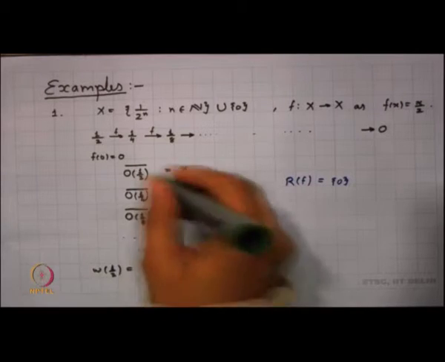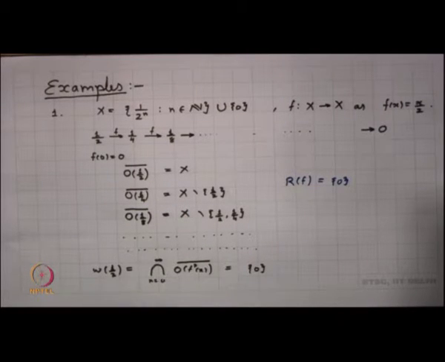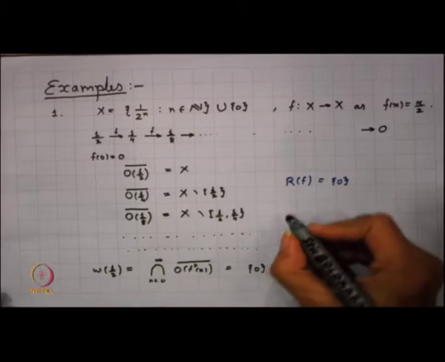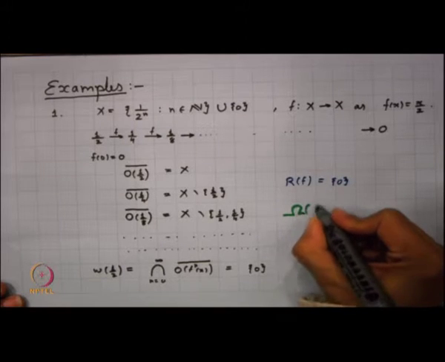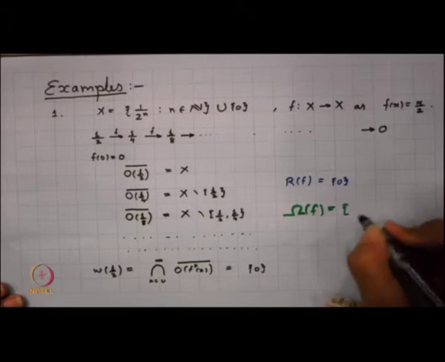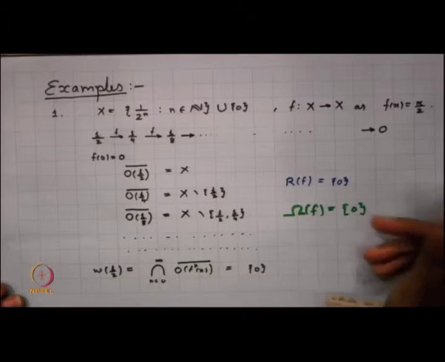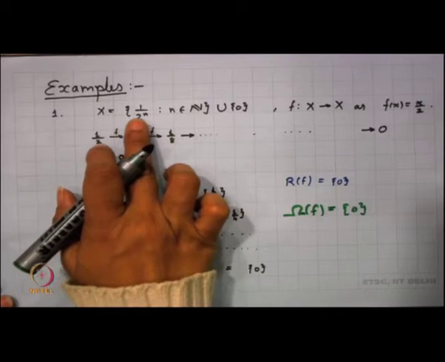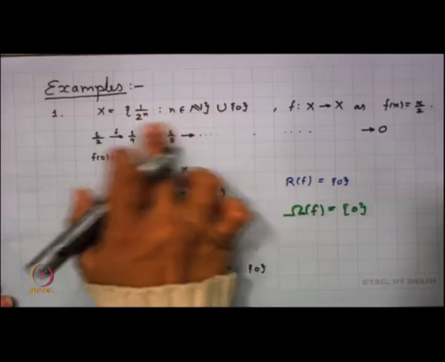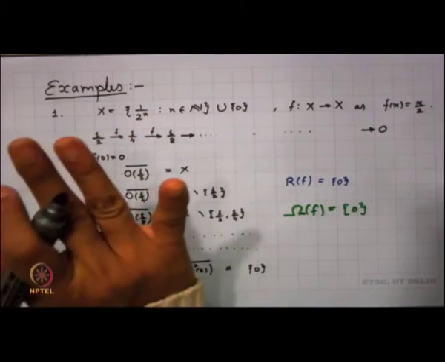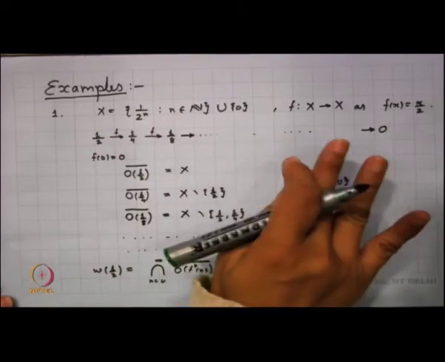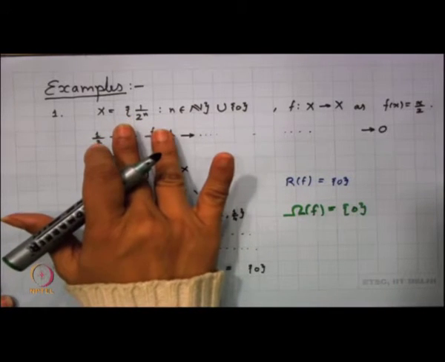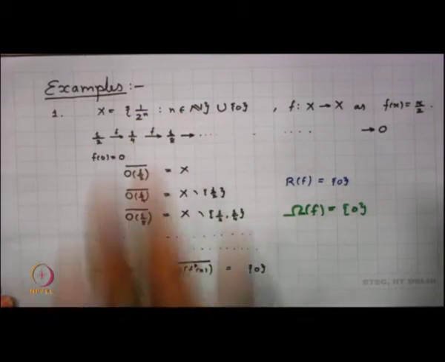We have already studied this example, and we had looked into the set of recurrent points here, which happens to be just the singleton 0. What is the set of non-wandering points here? Again 0, because if you look into all other points of X, there is a discrete topology on the rest of X excepting 0. What happens there? It only keeps on wandering. So, all the points excepting 0 are wandering points. Only 0 is the non-wandering point here.